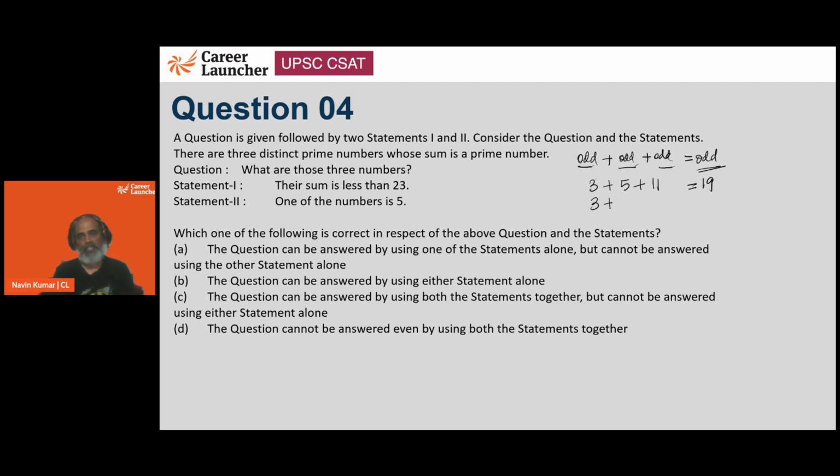What if we take 3 and a 7 and a 9? What if we take 3 and an 11? That is 14 plus 5. So no matter what I do, I will always get 3, 11, and 5 because it's going to be 19.